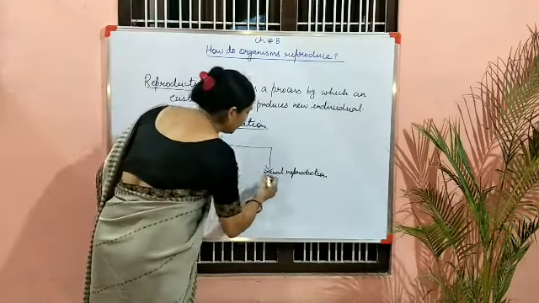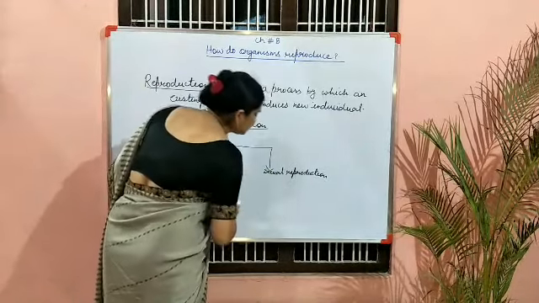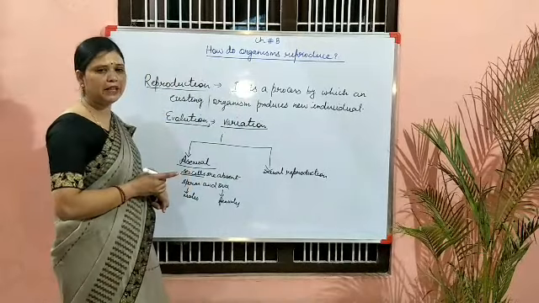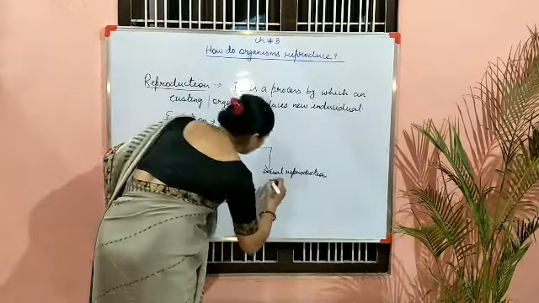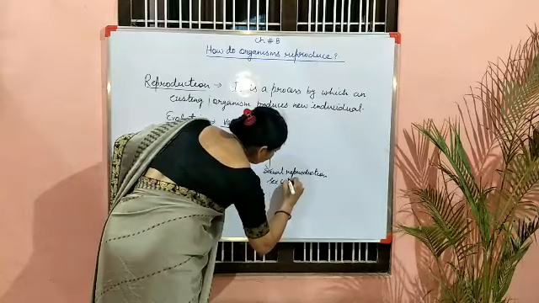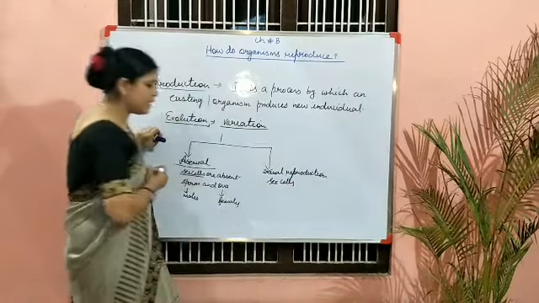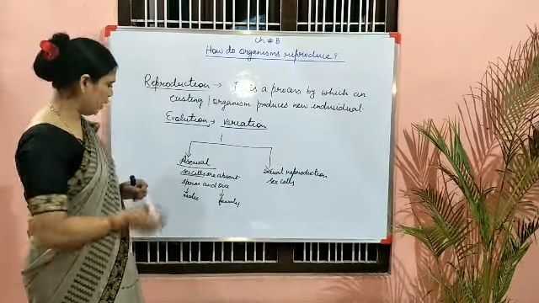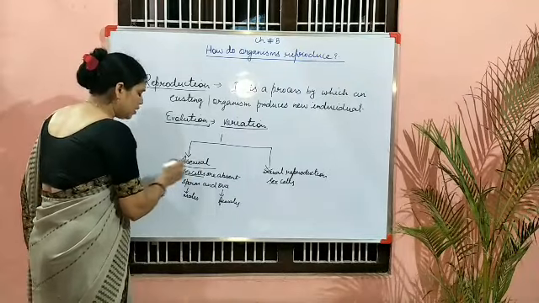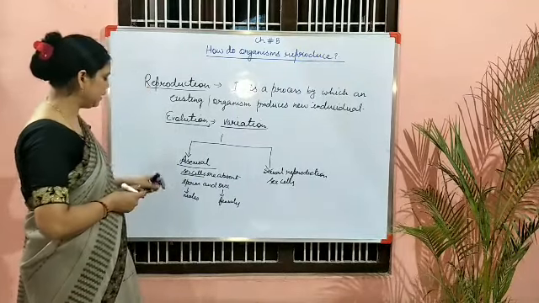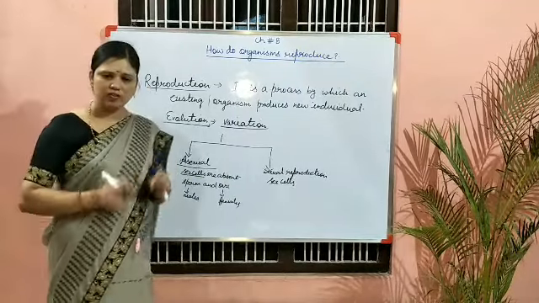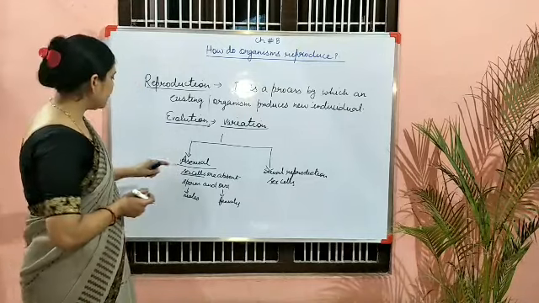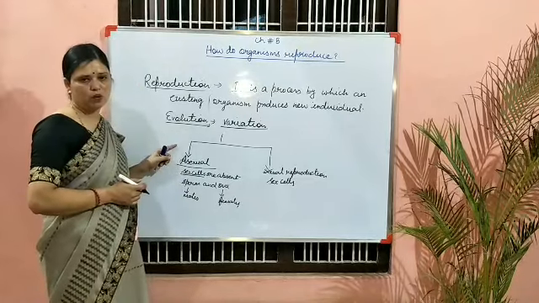Now on the other hand, sexual reproduction means involvement of sex cells. And what are these sex cells? Sperm and ova. Now children, make sure of one more important thing: in all the lower forms of organisms, asexual reproduction is found.